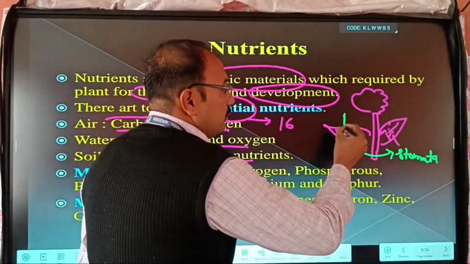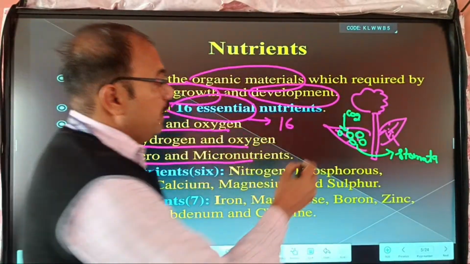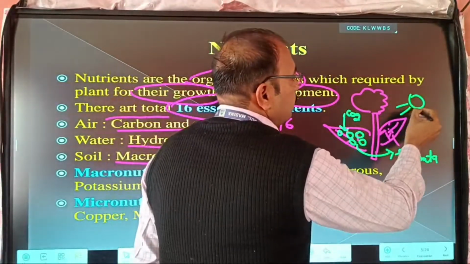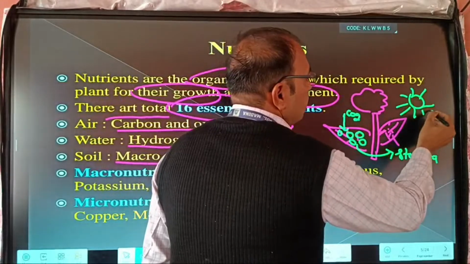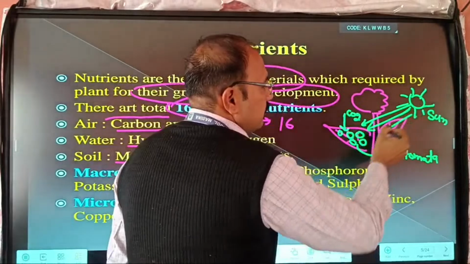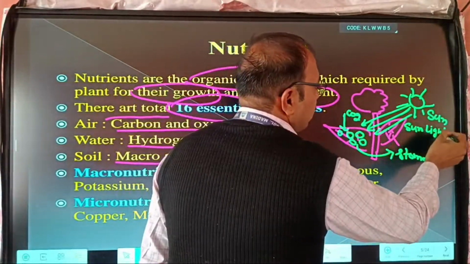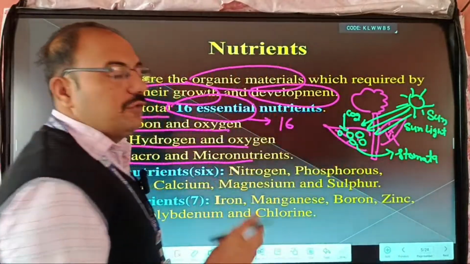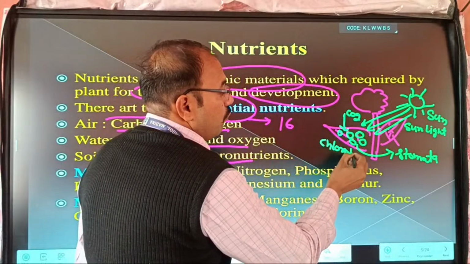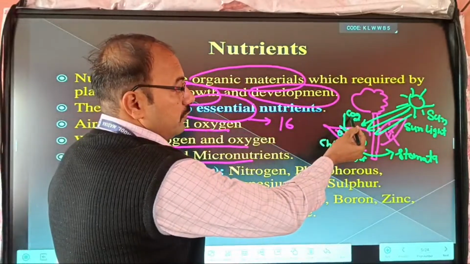These stomata take CO2 from the atmosphere, and they take sunlight. For example, this is the sun, so this light comes here. This is sunlight. And the plant also consists of chlorophyll. Okay.